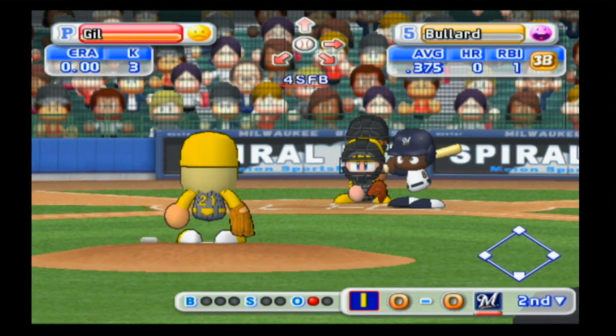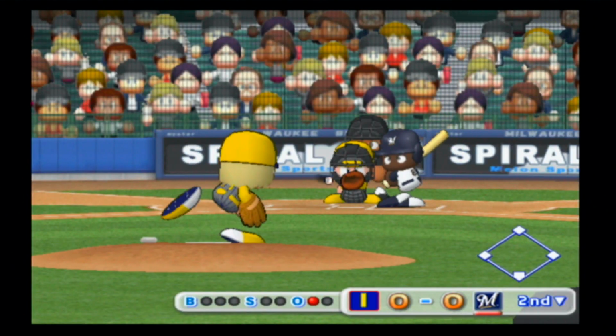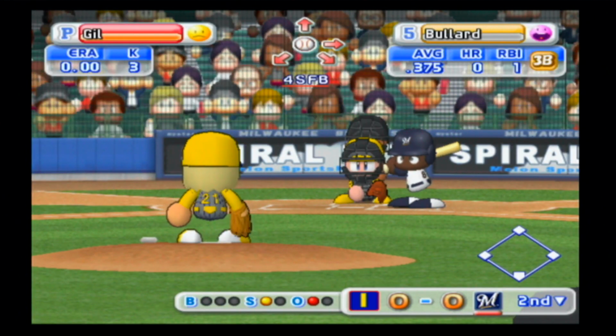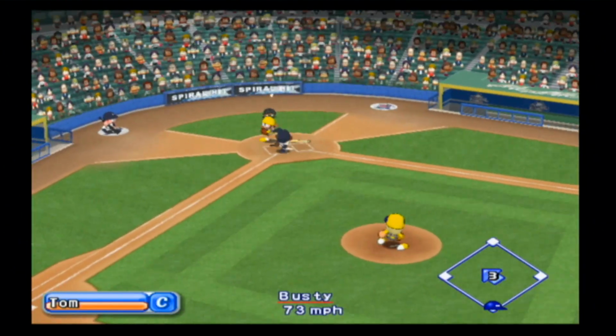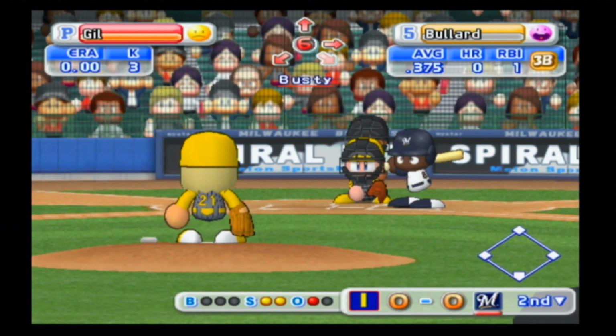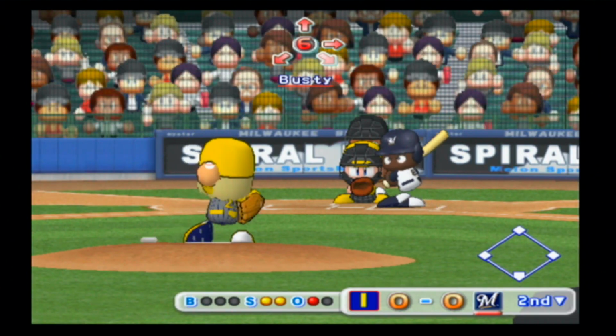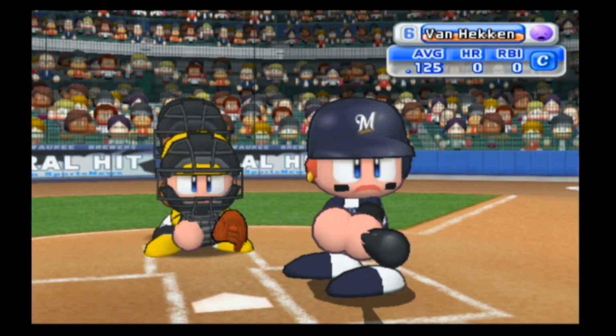Here's Bullard. I do not believe we saw him last year. He apparently is a draft pick, so I don't know if he's been hanging out in AAA or if he just got drafted last year. In any case, he has an 0-2 count to start things off. I don't know who Milwaukee played to open up the year, but it looks like he did pretty well in those 2 games.